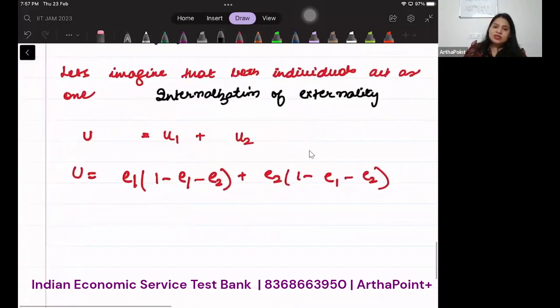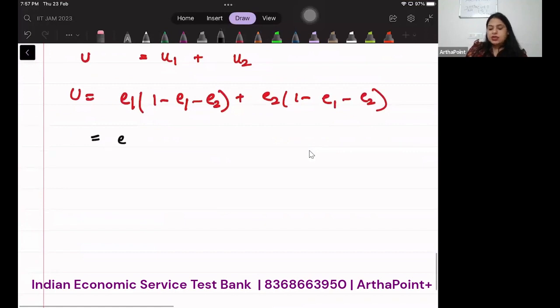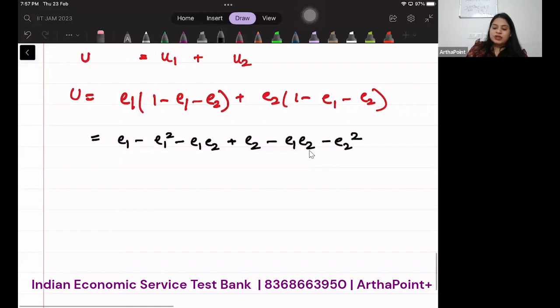Now, what will we do in this case? We will find the utility. It will be E1 minus E1 square minus E1 E2 plus E2 minus E1 E2 minus E2 square. This is my utility.